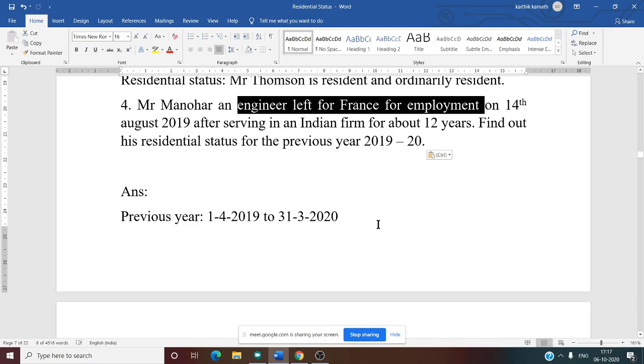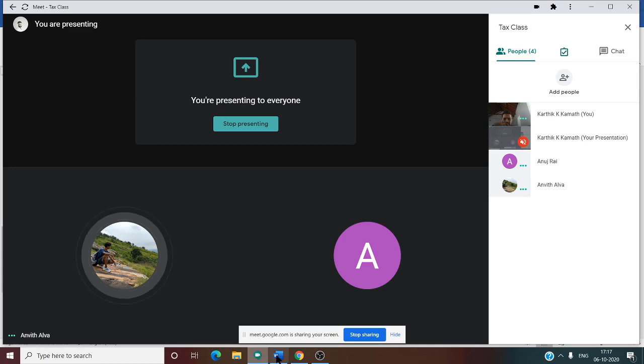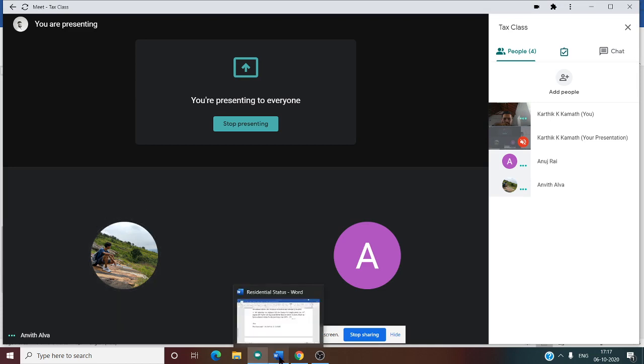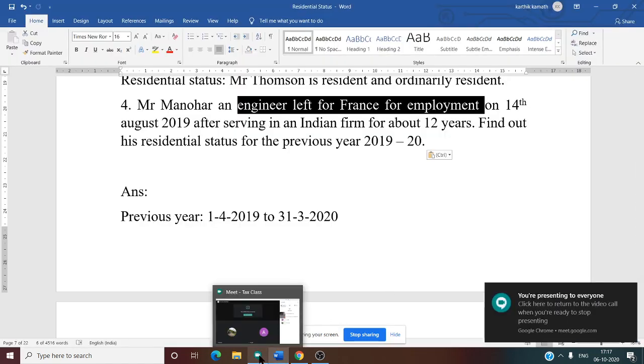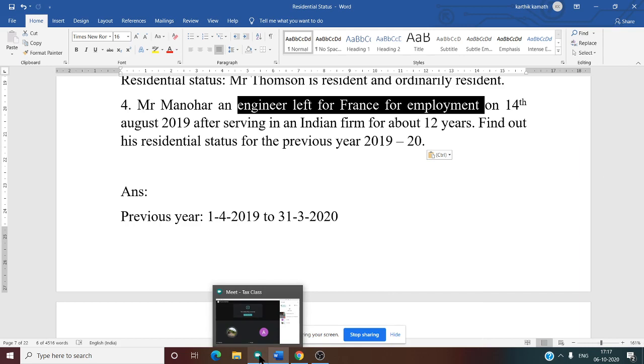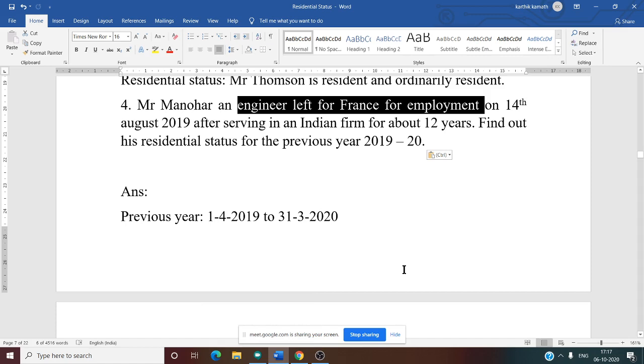Whenever he goes abroad for the purpose of employment, there is an exception to the basic condition. What is the exception? Can you tell me? The exception is that he should satisfy the first condition itself. For Mr. Manohar, the second basic condition does not apply. Why does it not apply? Because he leaves India for the purpose of employment abroad.